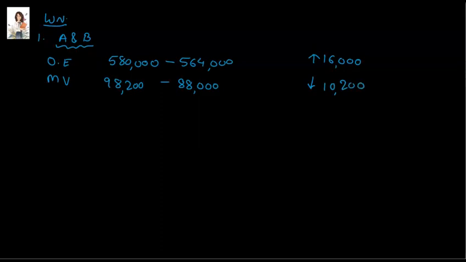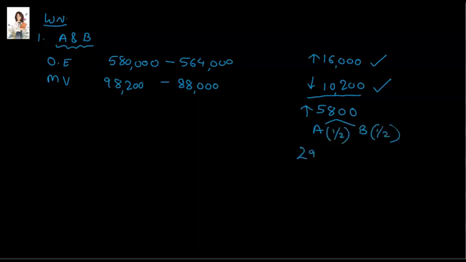$10,200. So for Adul and Basha, there has been an increase of $16,000 and a decrease of $10,200 in the valuation of assets. Therefore, a net increase of $5,800. Now this $5,800 increase will be enjoyed by both Adul and Basha, but they don't have a partnership agreement. So as per Partnership Act, whenever there is no partnership agreement, the profits are divided between the two partners equally. So both Adul and Basha will enjoy half of this. That means $2,900 for Adul and $2,900 for Basha.